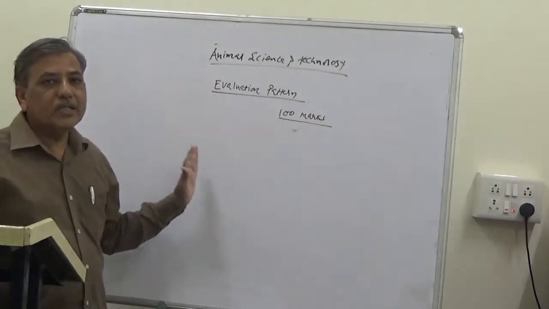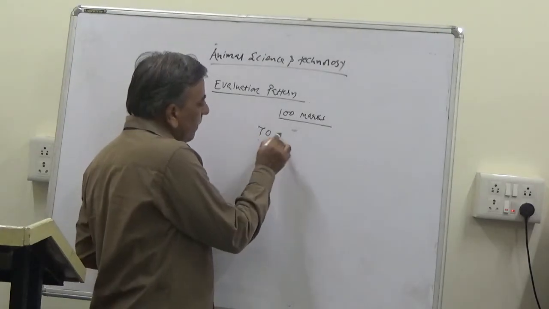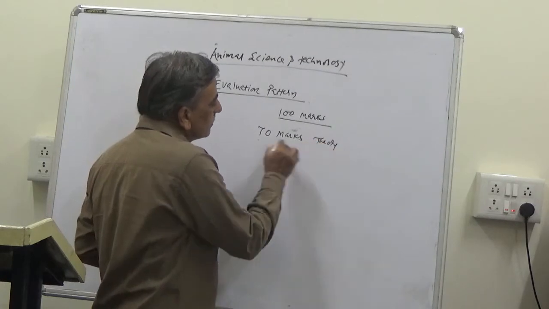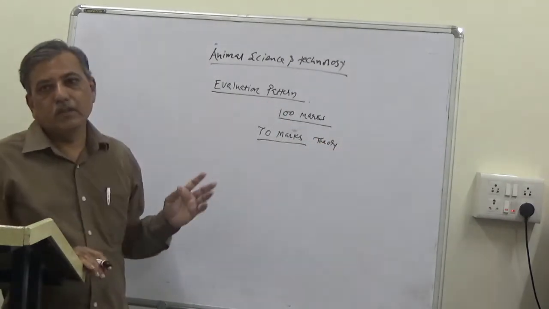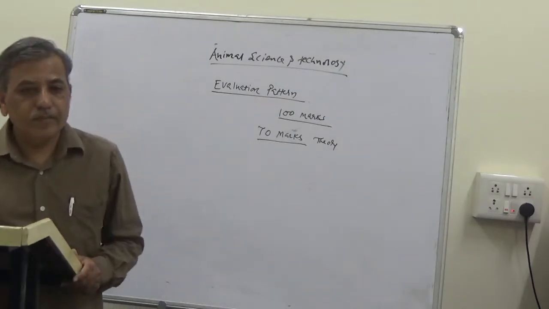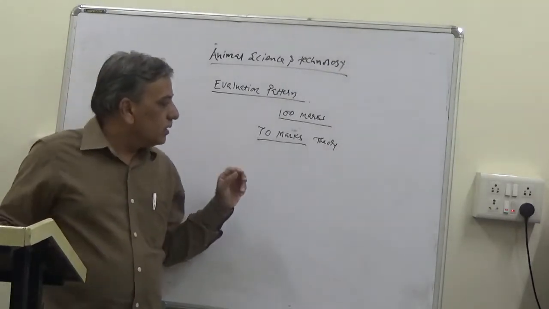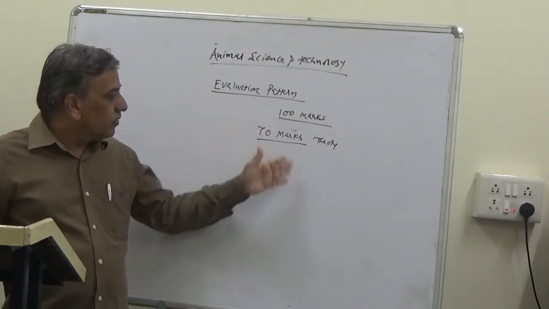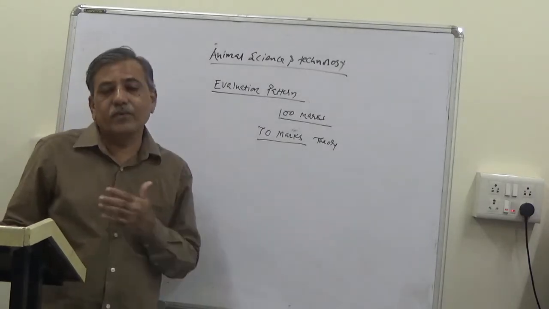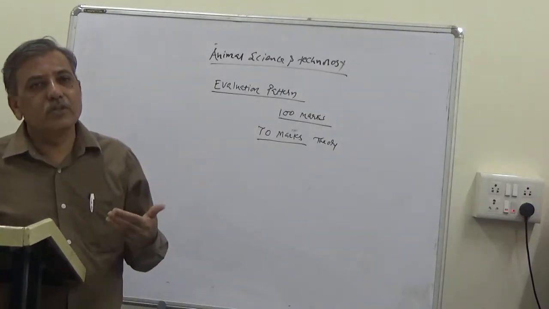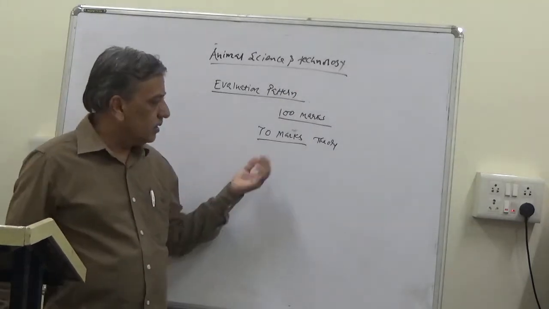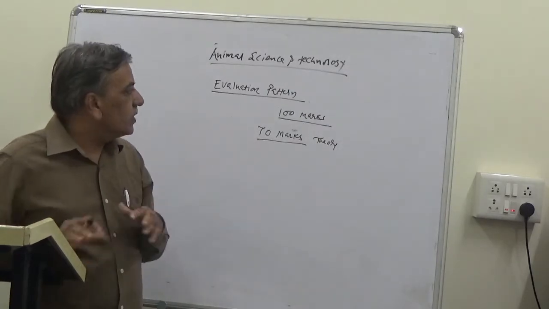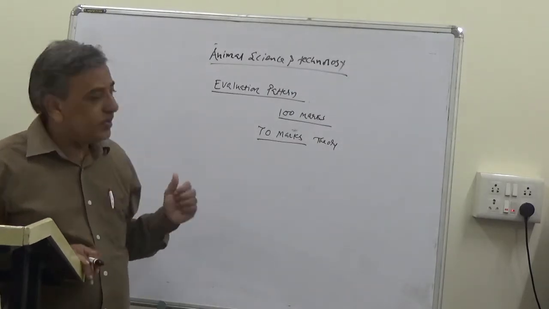Out of these 100 marks, 70 marks will be for theory. The concerned board is going to arrange the examination, and the question paper for theory examination will be for 70 marks. In due time, we will study the pattern of question paper and the objectives, short answer, long answer, and the different types of questions which are asked in the question paper. That pattern also we will study after completion of our syllabus.